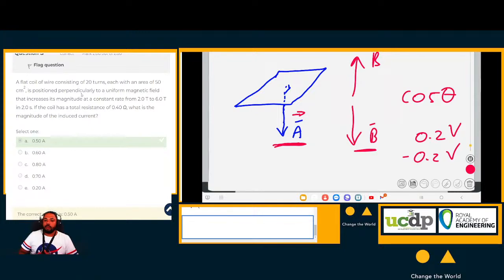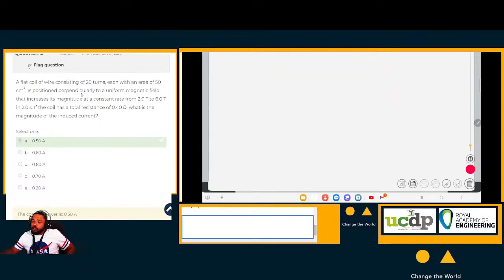Yes, sir. Okay. If the question instead says that the area is positioned parallel, is there a case where it can state in a question that it is parallel, and then you are going to change it to be perpendicular? If they say our area is parallel, yes. If we were to flip this area, let's say the magnetic field stays the same. Let's choose it to be down.